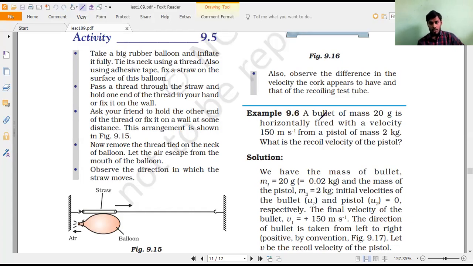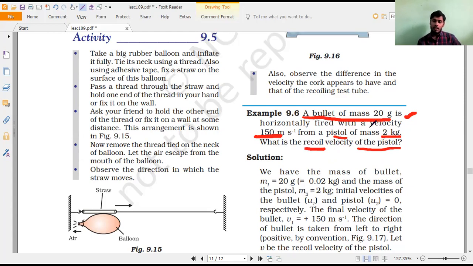As we know, they are saying a bullet of mass 20 grams is fired horizontally with a velocity of 150 meter per second from a pistol of mass 2 kg. What is the recoil velocity of the pistol they are asking?